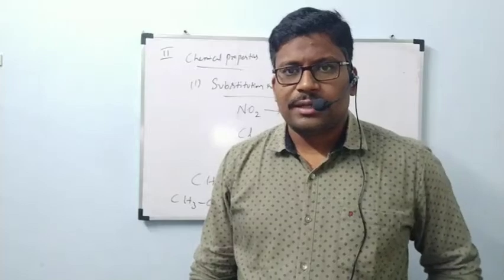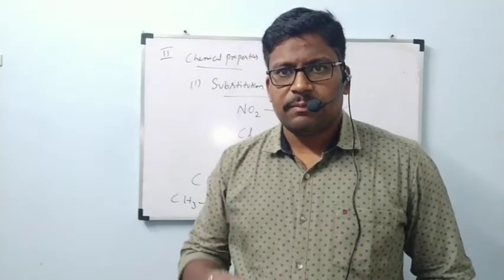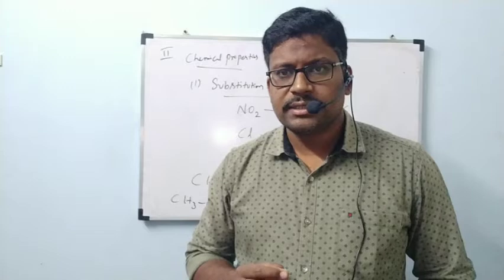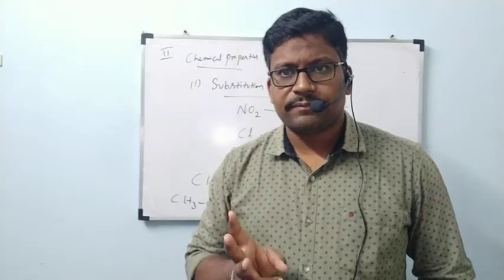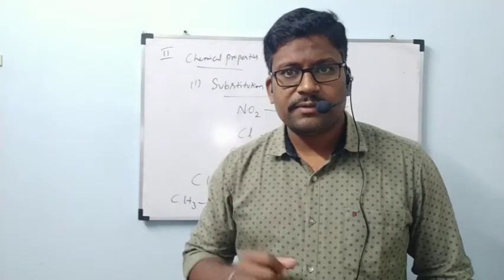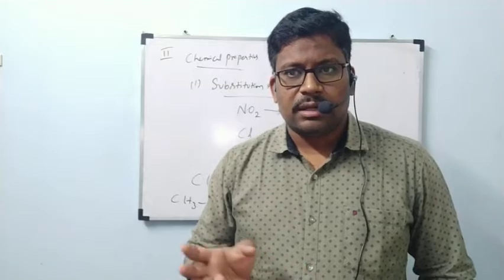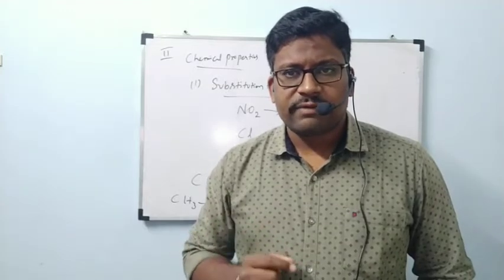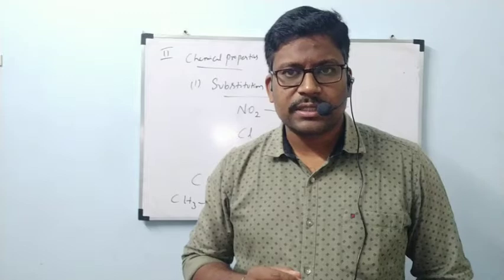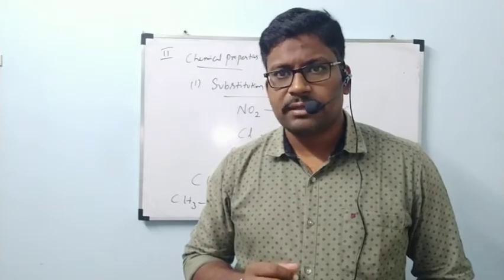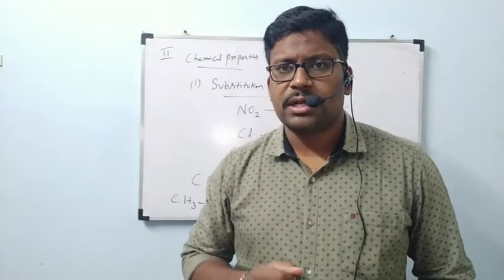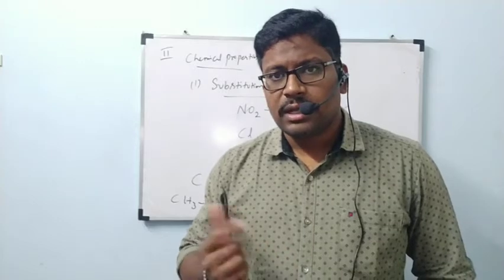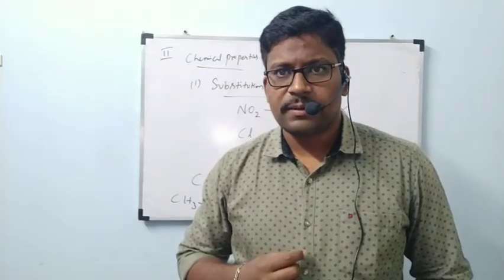Good afternoon, students. In the previous class, we have seen all the preparations of alkanes. Totally three preparations are there. Under the three preparations, again subdivisions we have seen. In the last class, from carboxylic acids, decarboxylation and the Kolbe electrolytic method we have seen. I hope you understood that concept clearly. Now, after that, we kept the heading chemical properties.